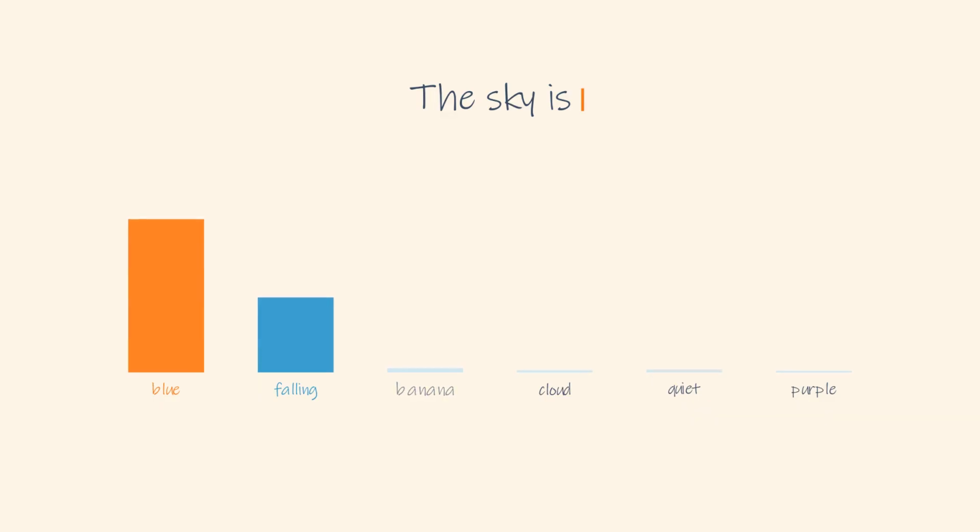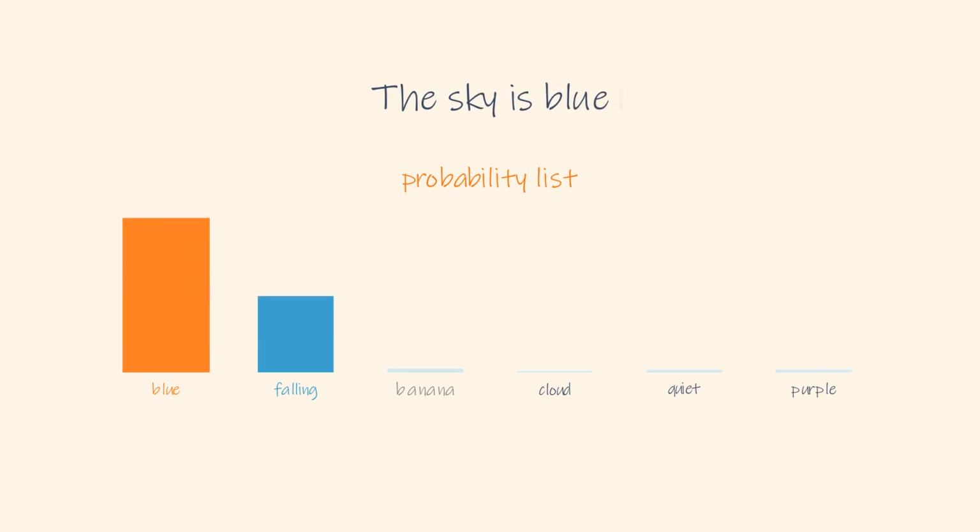Which means AI's output isn't the answer itself. It's a probability list, spanning every word it knows. Pick one word, add it to the sentence, predict the next one again. Repeat that alone, and you get poems, even code. But given that probability list, how does it actually pick the one word?